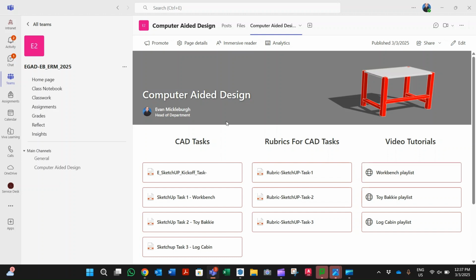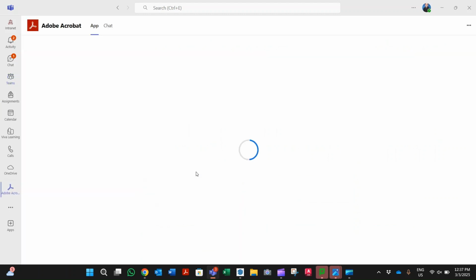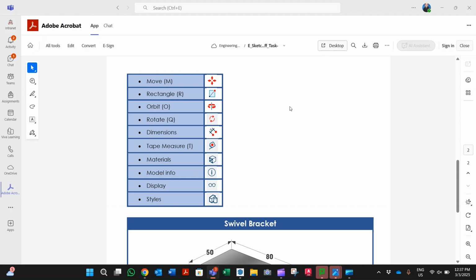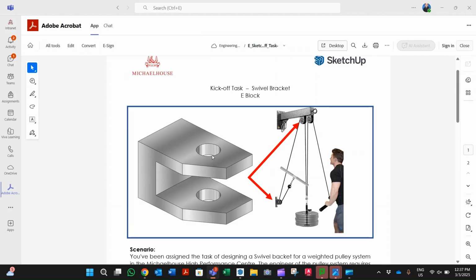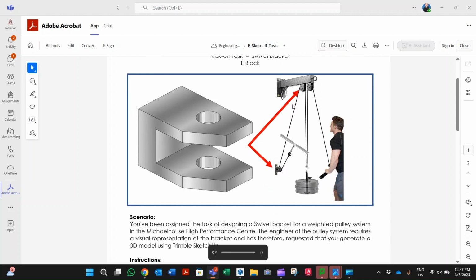So to access your task, you're going to click on this tab here, and it'll show you the very first task you need to do. It's quite a nice task. It's a simple task. It's one you've drawn in class already. So you've done this in orthographic projection, and you had a square hole. So here we have circular holes or circular through holes. So you're going to be designing a swivel bracket, and the swivel bracket is here. You can see we've got 2 swivel brackets used here by a pulley system in a gym. So a pulley mechanism for a weight machine in the gym.